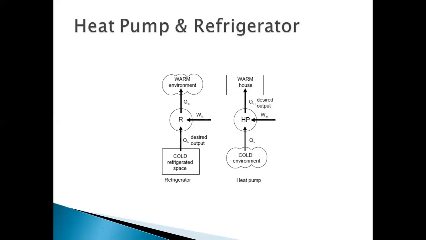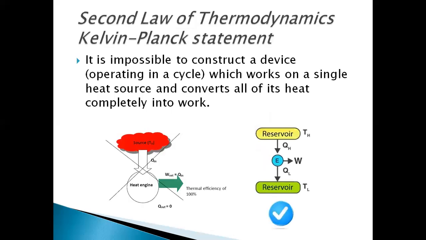Second law of thermodynamics, by Kelvin-Planck statement. What the statement tells us is there won't be any device which takes heat from a single source and converts the entire heat into work. This type of machine doesn't exist.